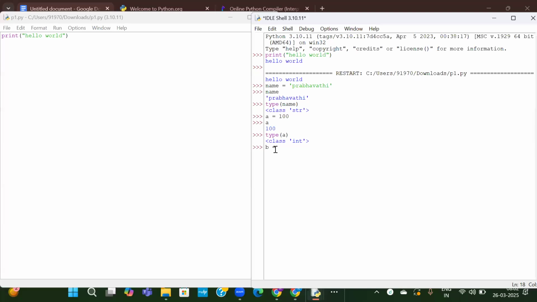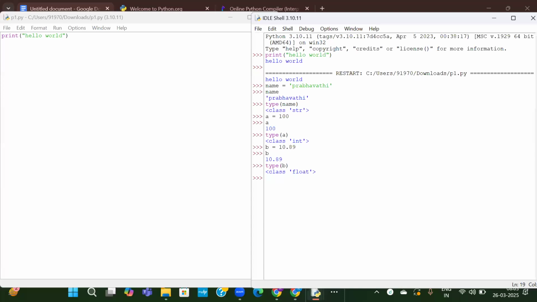Now I will take b and write some decimal number here. The value of b is 10.89. I want to check the type of b. So this is float. Without us telling initially what the data type is, by default it is able to understand based on the given values as string, integer, float or any other data types. It is able to detect automatically. So this is called a dynamically typed language.